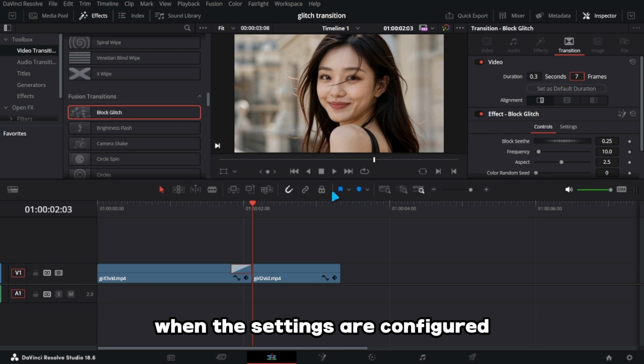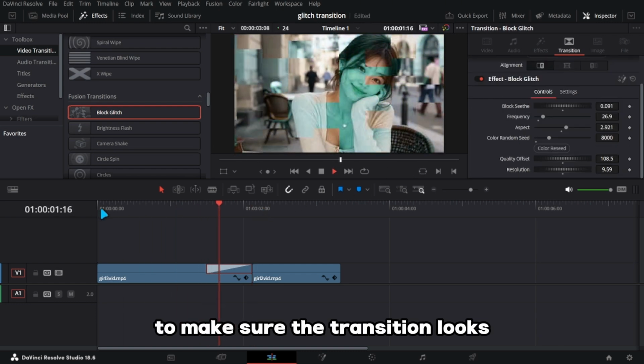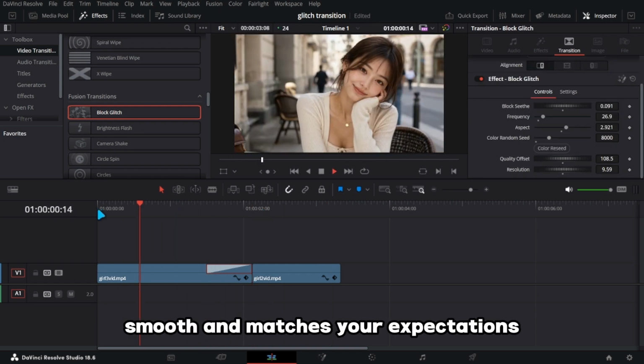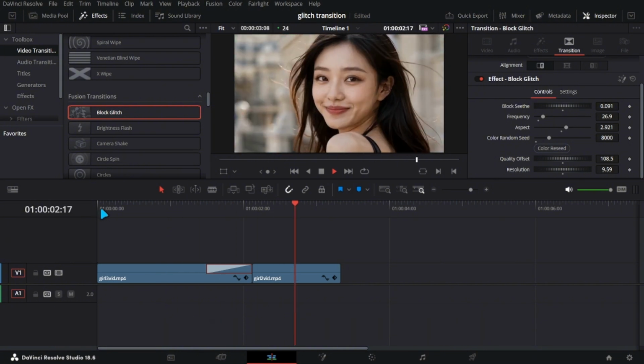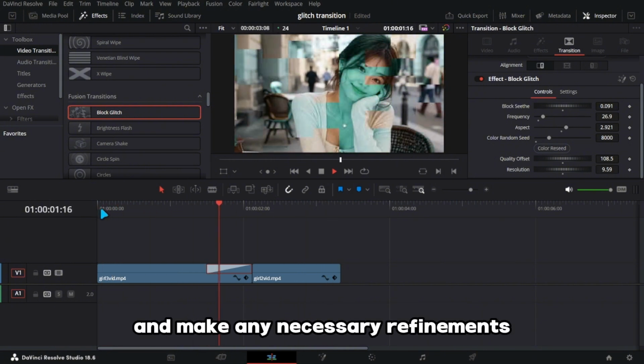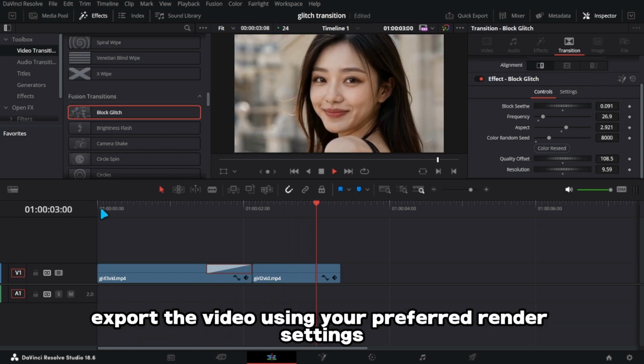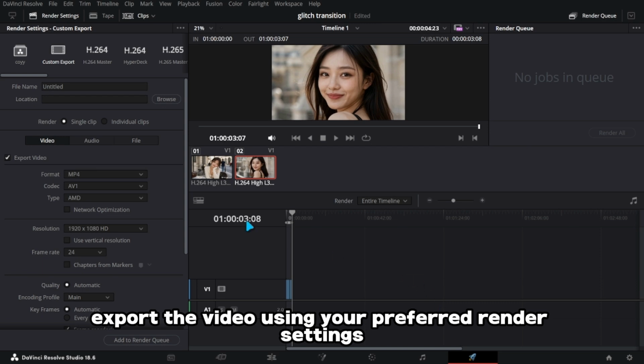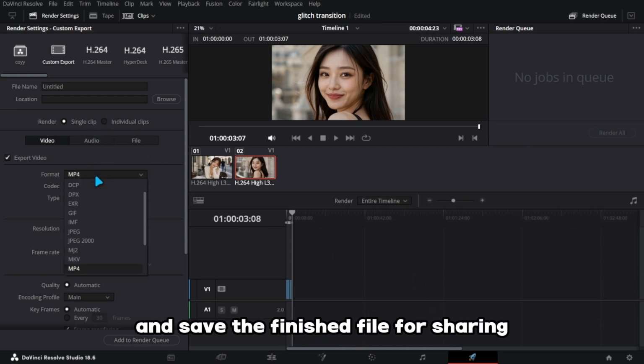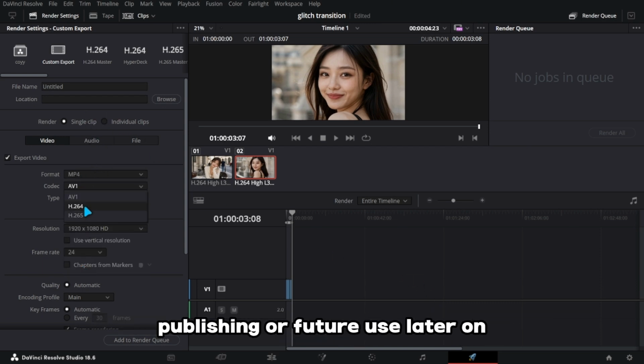When the settings are configured, preview the edited video to make sure the transition looks smooth and matches your expectations. Watch the sequence carefully and make any necessary refinements. When you're satisfied with the result, export the video using your preferred render settings and save the finished file for sharing, publishing, or future use later on.